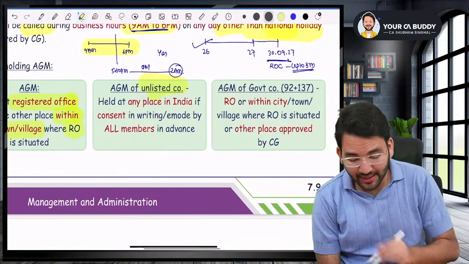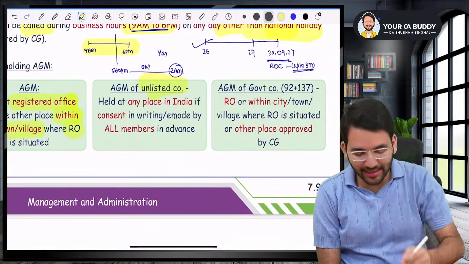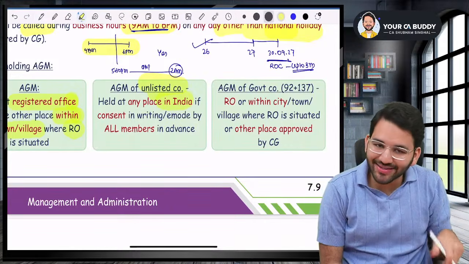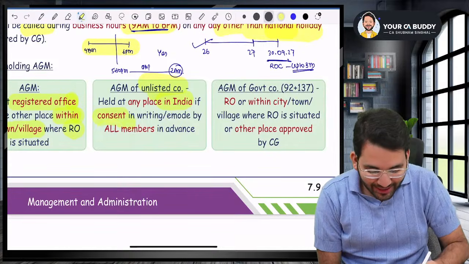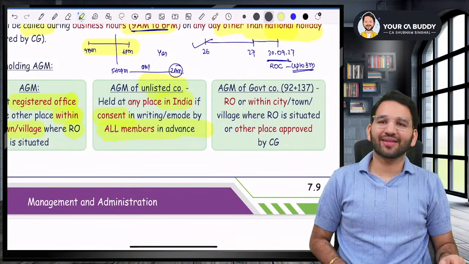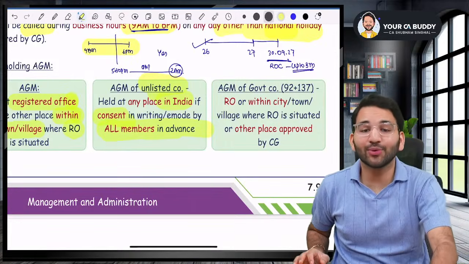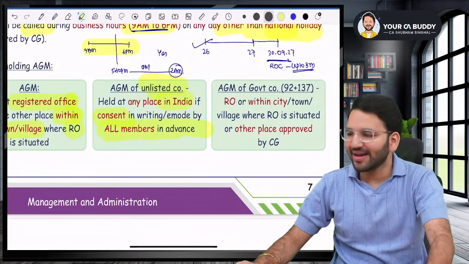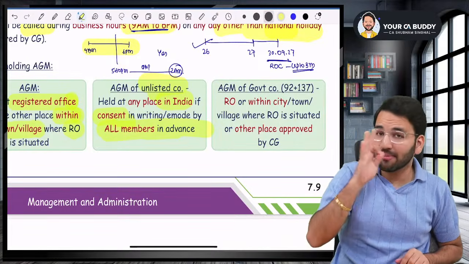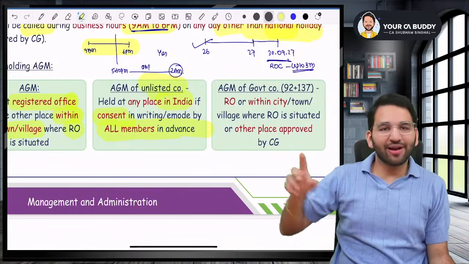In case of an unlisted company, we said that unlisted company can hold it at any place in India. They don't have to conduct it in the registered office. They can hold it in any place in India. Only one condition. You have to take consent of all the members in advance. You can even go to Goa, but you'll have to take consent of all the members in advance. Only then you can conduct your AGM. Are you with me? Guys, are you with me? Yes, sir. Like before the meeting, you have to take a consent for unlisted company.